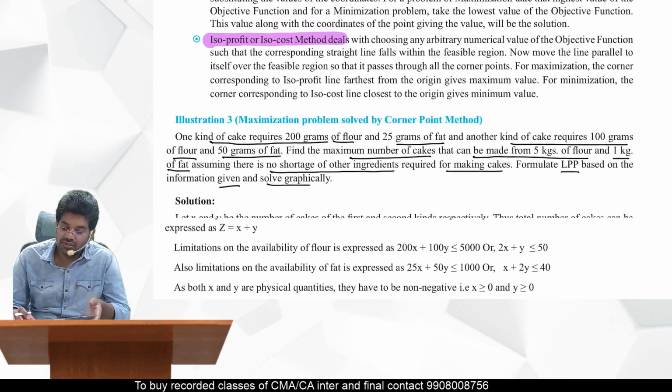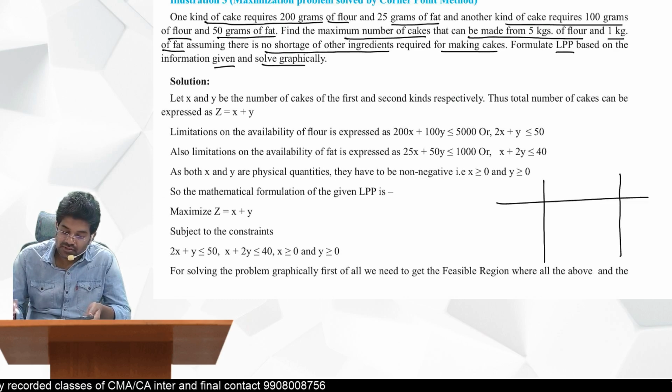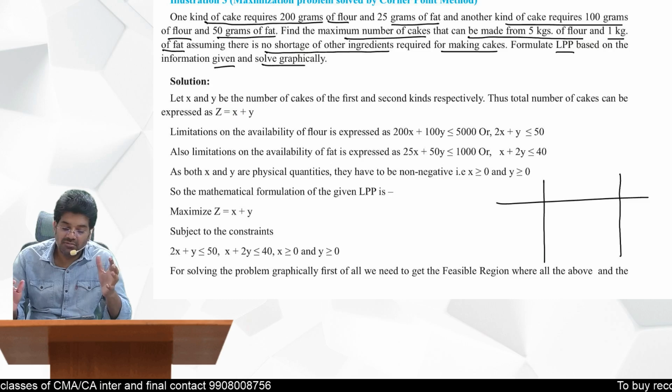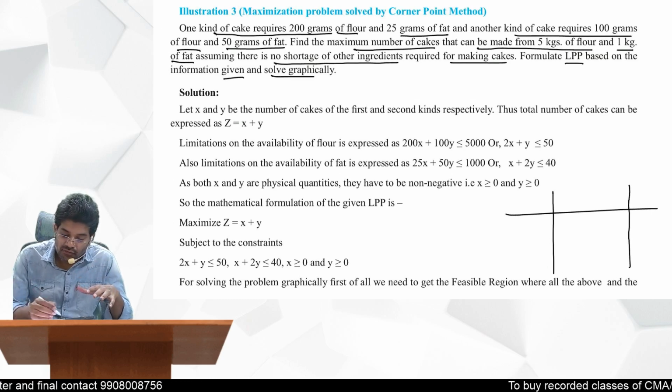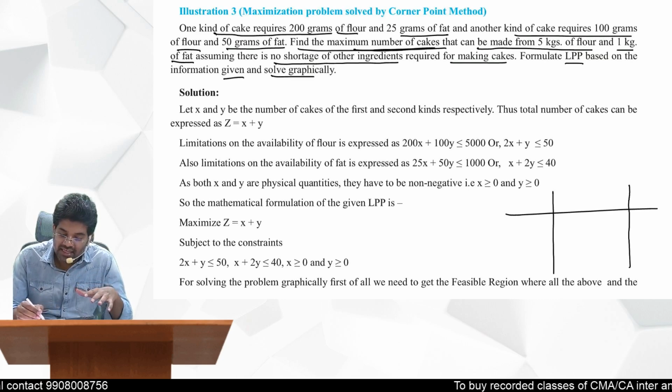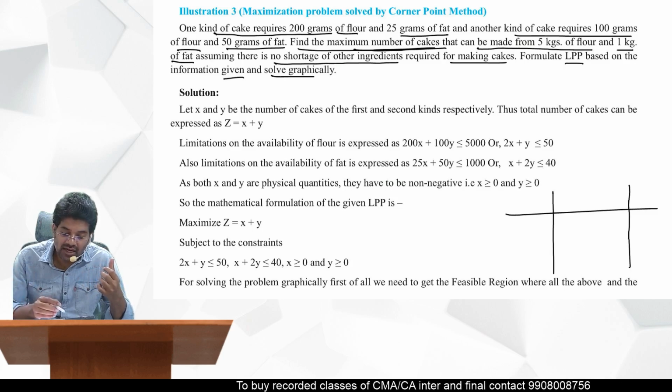So again, let us prepare a table here. What is the objective here? Read carefully. Find the maximum number of cakes. How many cakes should we make? How many types of cakes?